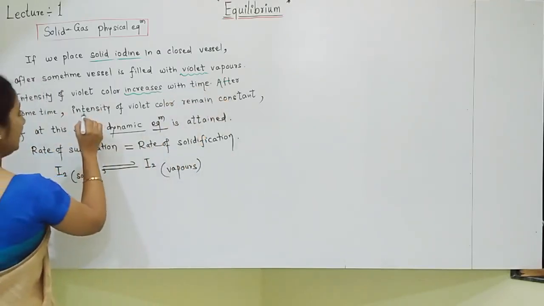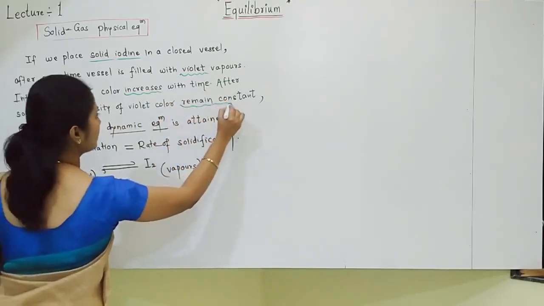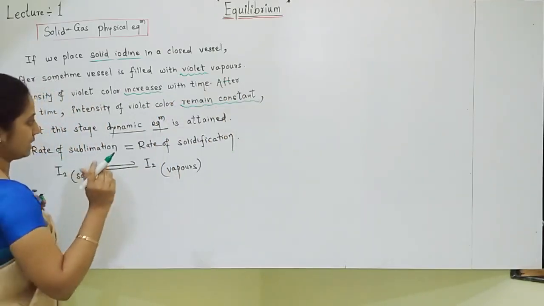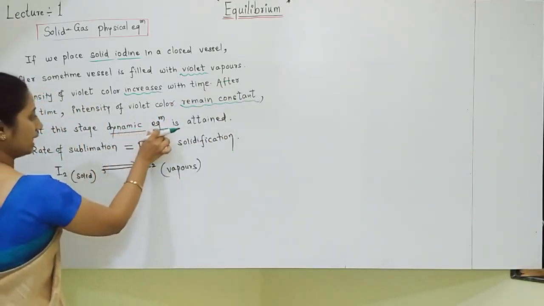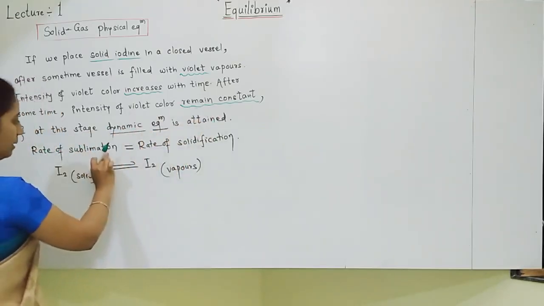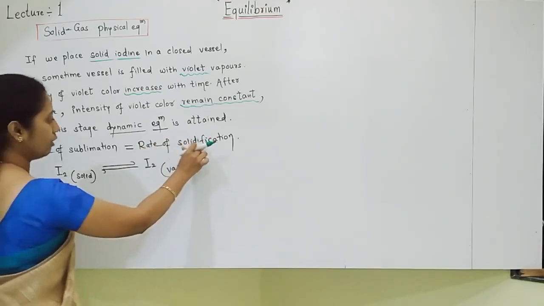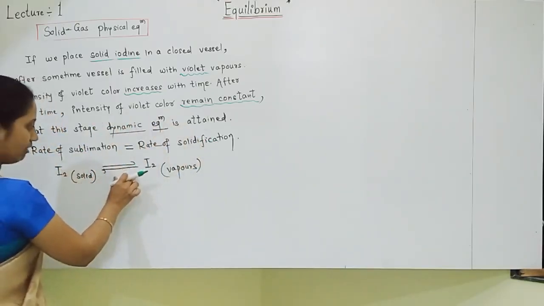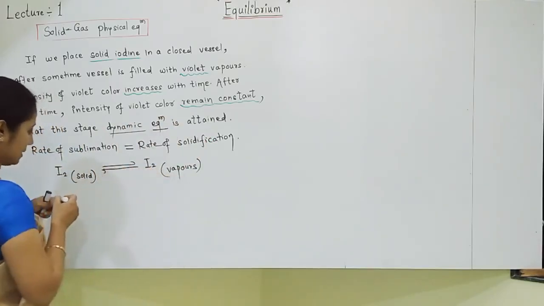After some time the intensity remains constant. That is when dynamic equilibrium has been reached. It means the rate of sublimation has become equal to the rate of solidification. Iodine solid is in equilibrium with iodine vapors.